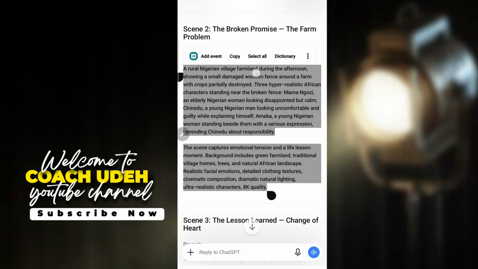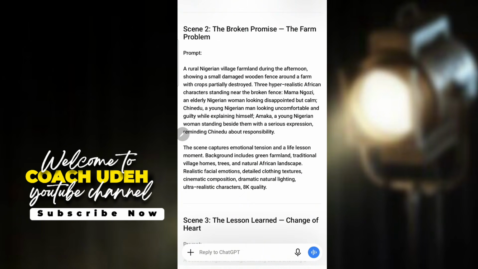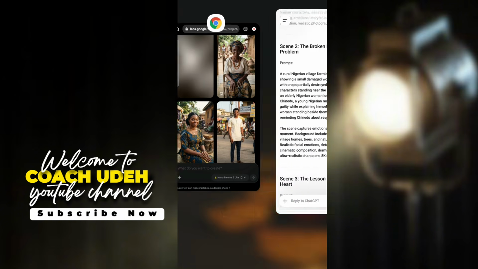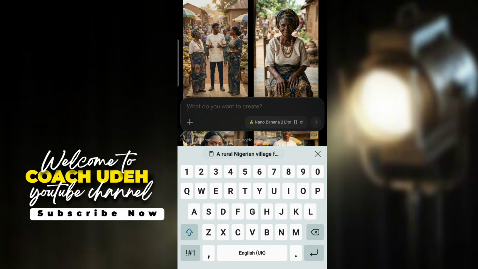Now don't forget, cross-check the scene 2 to know the characters that are actually here. Now on this scene 2, I am seeing Mama Ngozi here. Okay. Then who again? I am seeing Amaka. Then this is Chinedu. So that means 3 of them are still here again. So what you need to do is to go back here. Can you see? Can you see the 3 of them are here now?